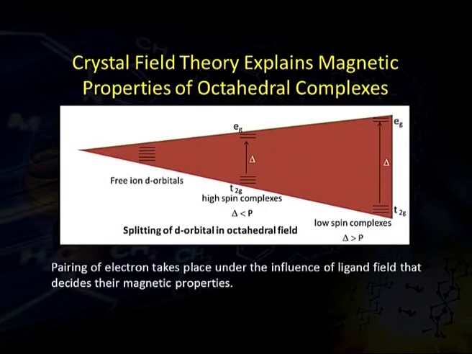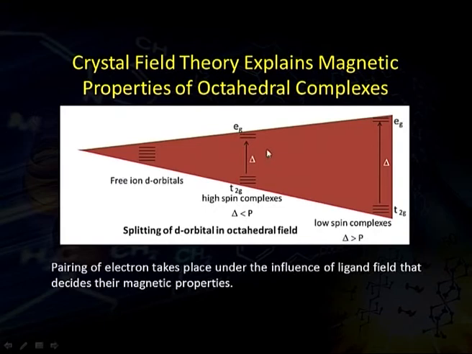From this figure, it is easily understandable: the free ion d orbitals, under the influence of a ligand field, split into two groups, t2g and eg.